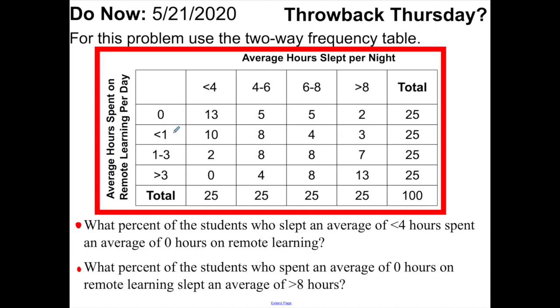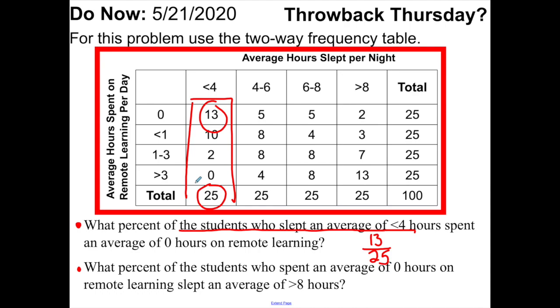So what I need to figure out is what percent of the students, so the students who slept an average of less than 4 hours. The students who slept an average of less than 4 hours, that's 25 students. Of those 25 students, 13 of them spent an average of 0 hours on remote learning.